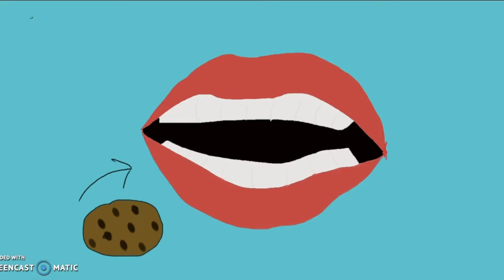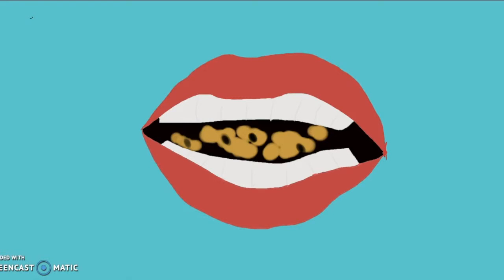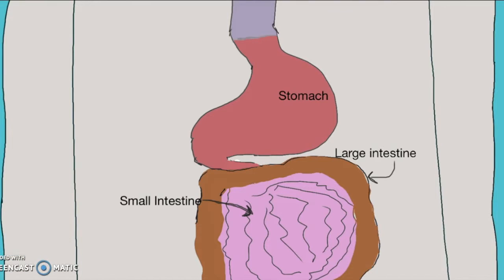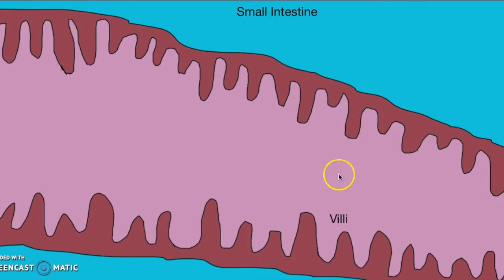When you ingest food, it is in your mouth, and the food molecules are still intact, although saliva can start to break down starch. It travels down the esophagus, into the stomach, where protein is broken down. The food continues to travel into the small intestines, where carbohydrates and fat are broken down into their basic subunits and absorbed by the villi into the bloodstream to be carried to the rest of the body by circulation.